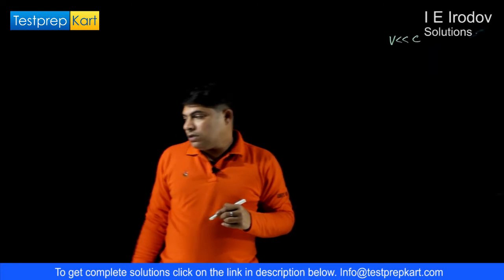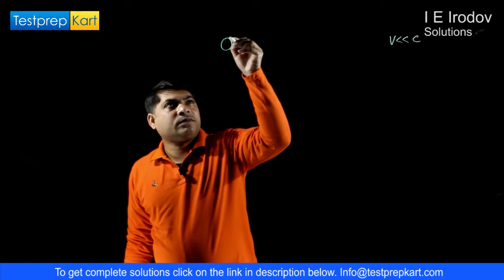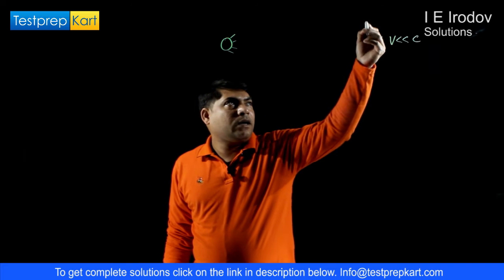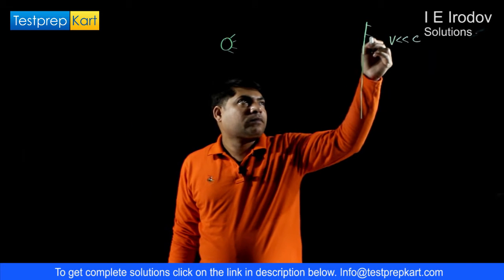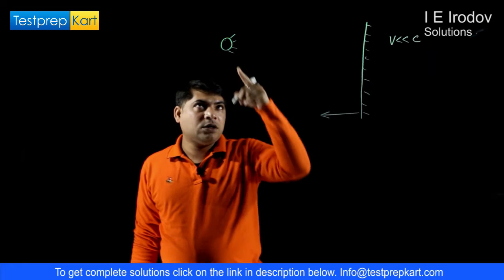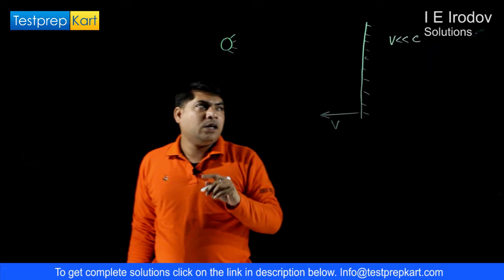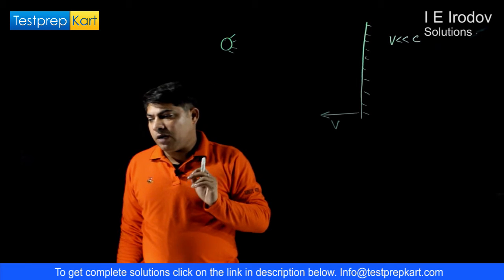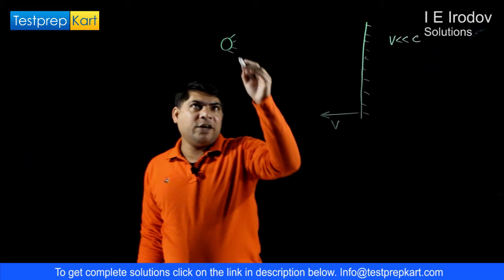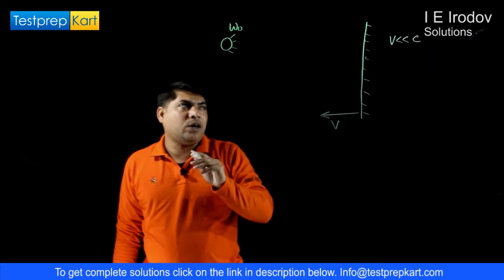Right. So in this case, there is a light source which is generating light, and there is one mirror. This mirror is approaching towards the source with a speed v. We have to find out the frequency of the reflected wave if the frequency emitted by the source is omega naught.